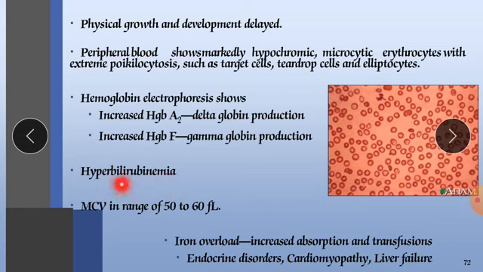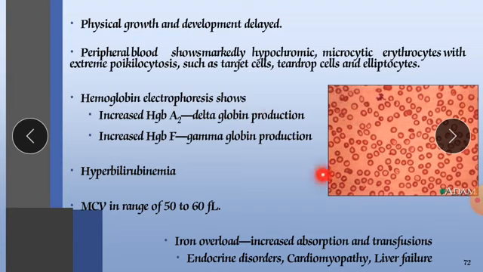It is called hyperbilirubinemia: hyper means increase, bilirubin, and emia means in the blood. In the blood there is an increased concentration of bilirubin, which may lead to a yellowish color of the skin. MCV, mean corpuscular volume, is in the range of 50 to 60 fL. Iron overload from increased absorption and transfusions may lead to endocrine disorders, cardiomyopathy and liver failure.